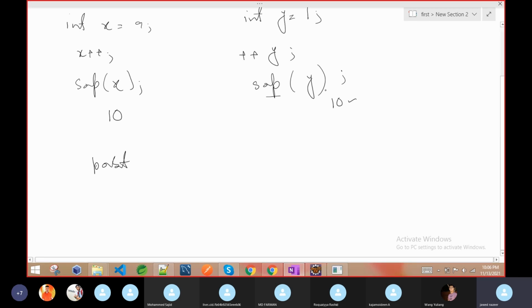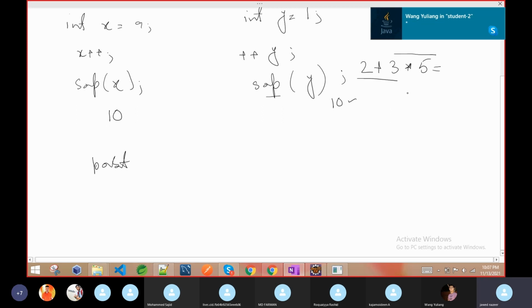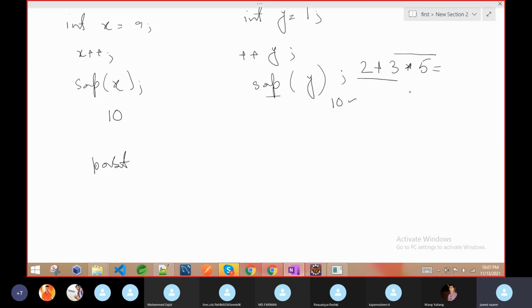Like the simple example in math I will give you. Suppose I am doing 2 plus 3 into 5. What operation do we have to perform first? This plus one or this multiplication one? Multiplication. Why? Because we understood like that. The teacher taught like that. First we have to go for multiplication, then for any other thing, like the formula BODMAS. So this is what is called priority or precedence.